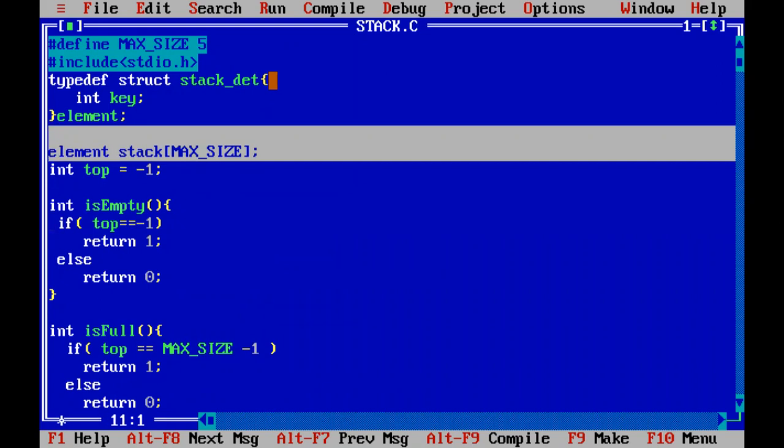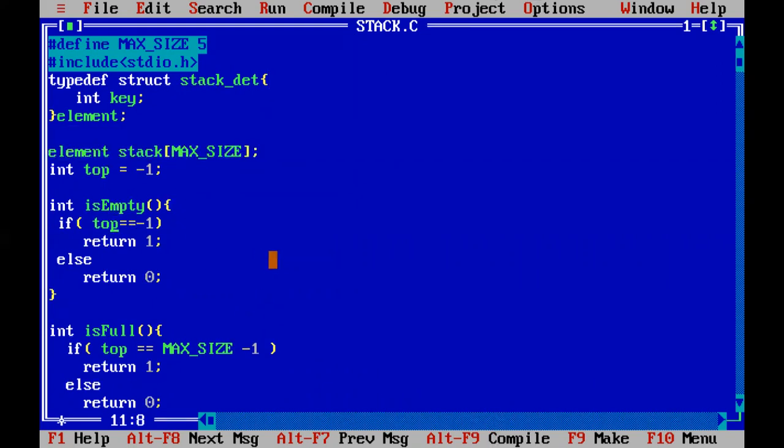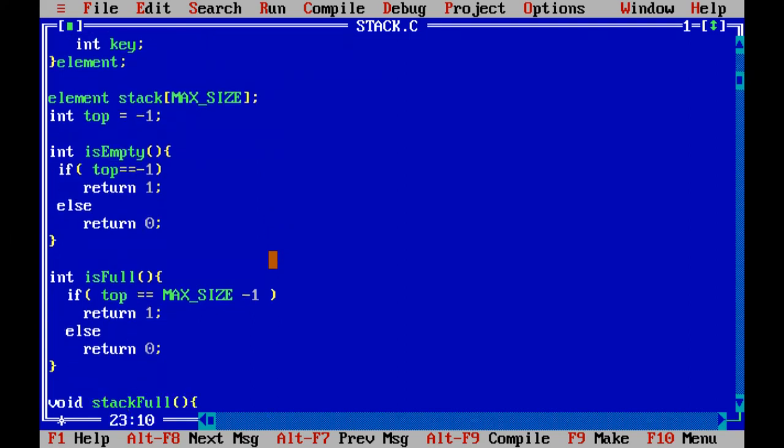Let us see. The first function is empty, which is used to check whether the stack is empty or not. This will return an integer as the result. If top is equal to -1, then it means that the stack is empty, so we are returning 1. Otherwise it will return 0. And there is a function is full, which is used to check whether the stack is already full or not. If top is equal to MAX_SIZE - 1, then this function will return true, that is 1. Otherwise it will return 0.